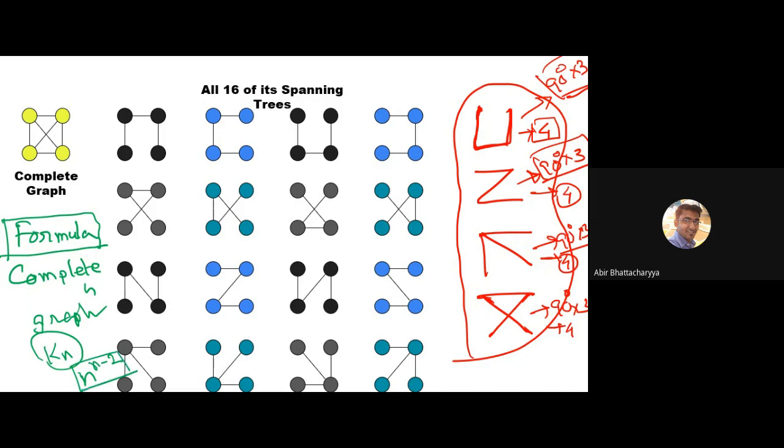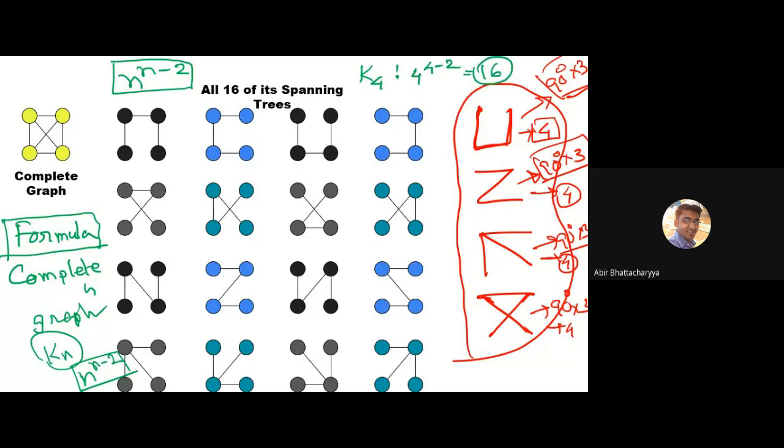Note it down. So in this case, for K4, 4 to the power 4 minus 2, that is 16.